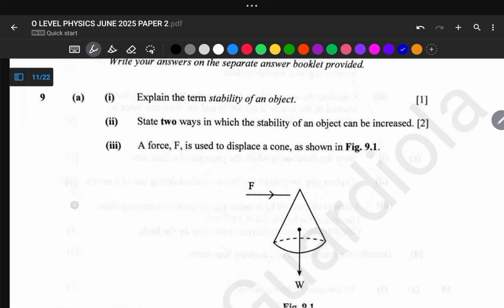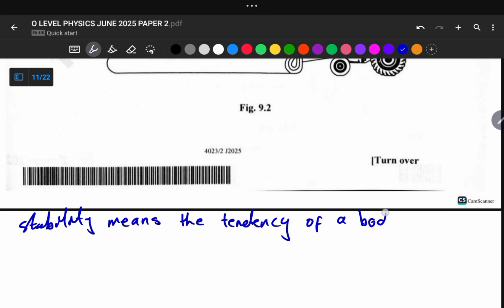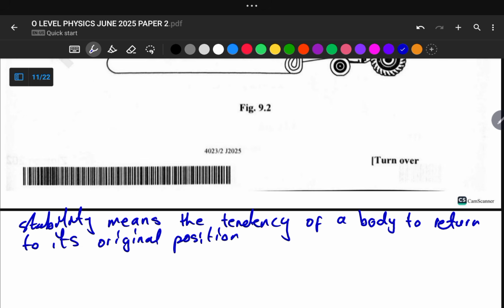To write our answer, we can now say: stability means the tendency of a body to return to its original position after being slightly disturbed.